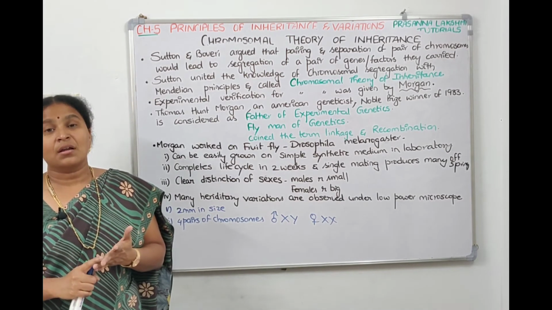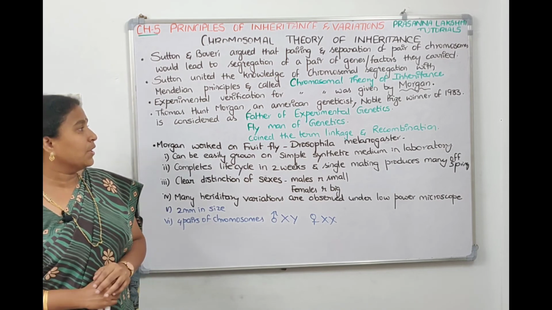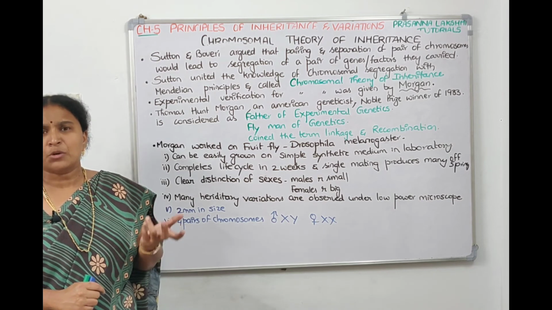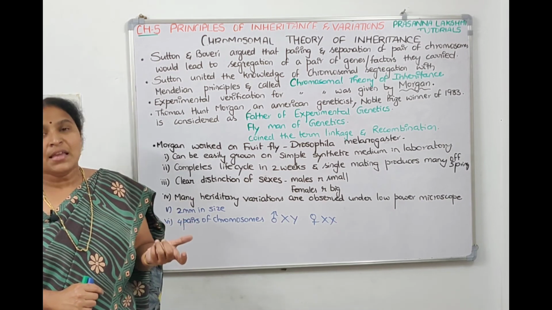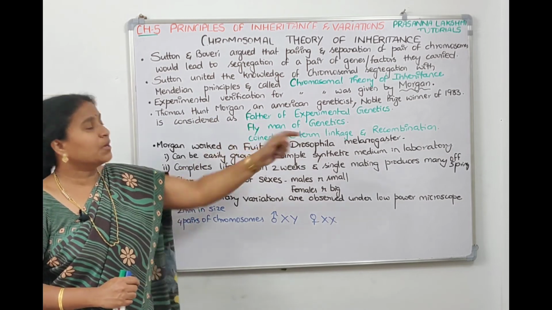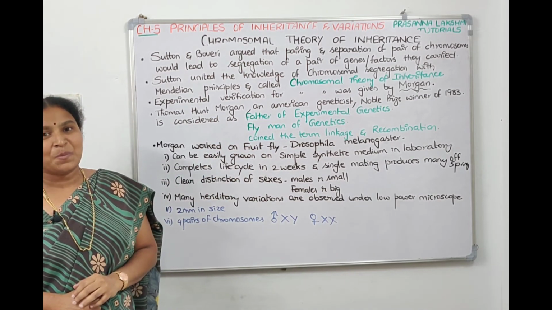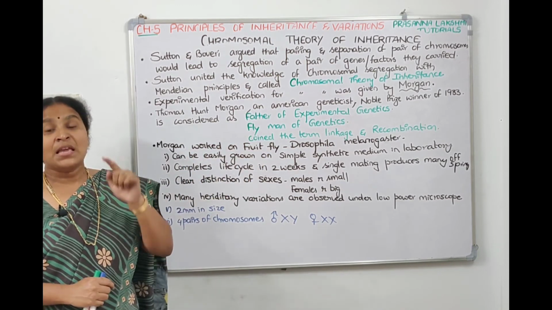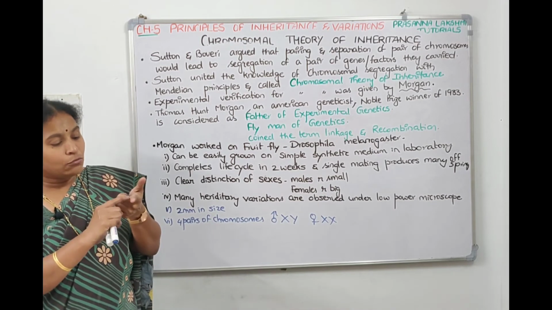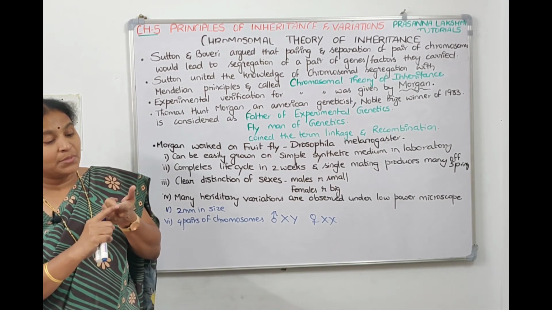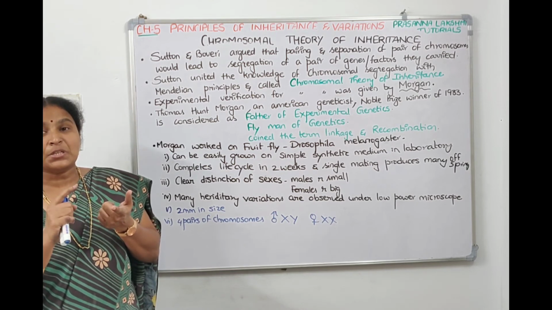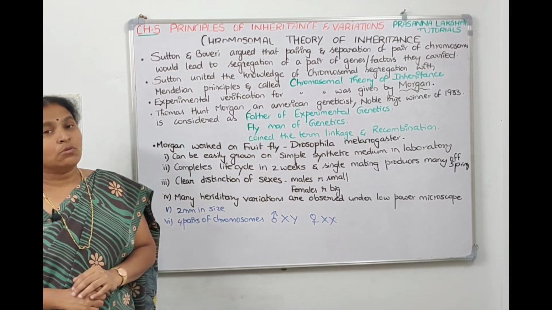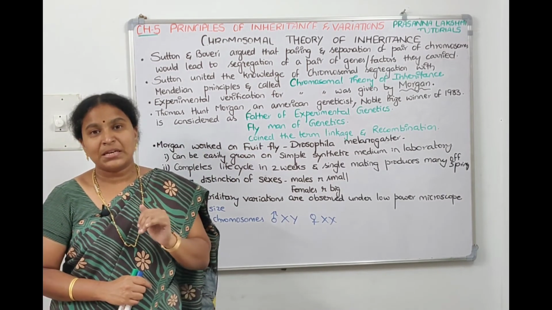Students Bridges and Muller are the students of Morgan only, and he is often considered the father of experimental genetics because he has given the experimental proof for the chromosomal theory of inheritance. He worked on an experimental material called fruit fly. He is also called the fruit man or fly man of genetics. He saw that if two genes are nearby on the same chromosome, they are called linked genes. So he coined the term linkage, and he also coined the term recombination.